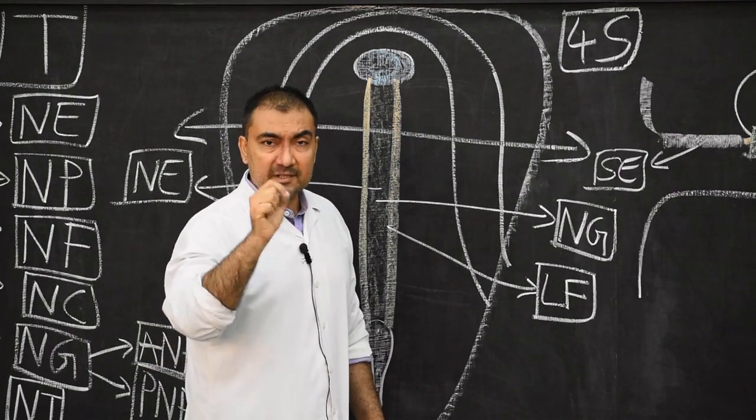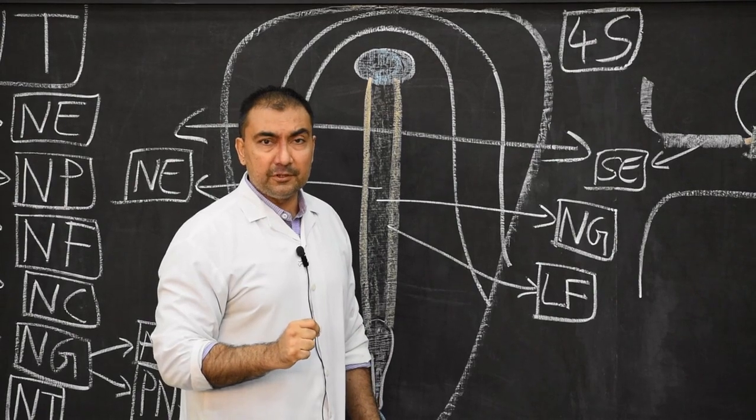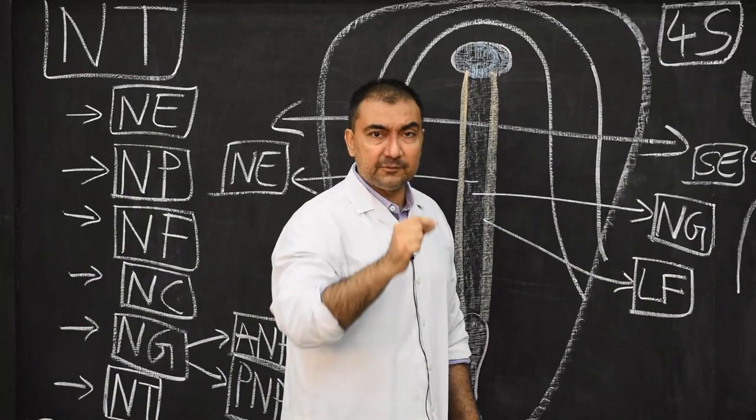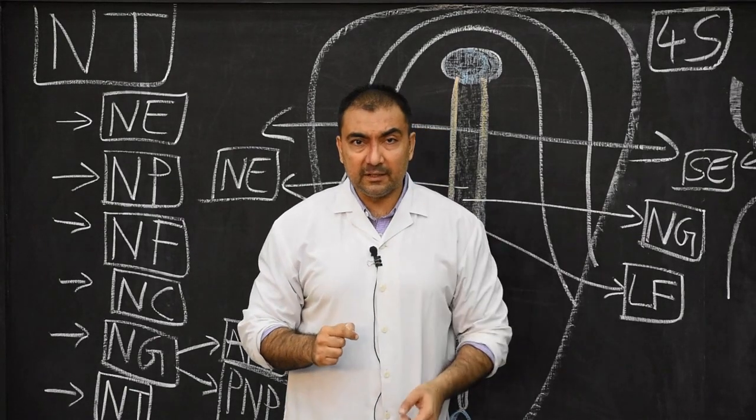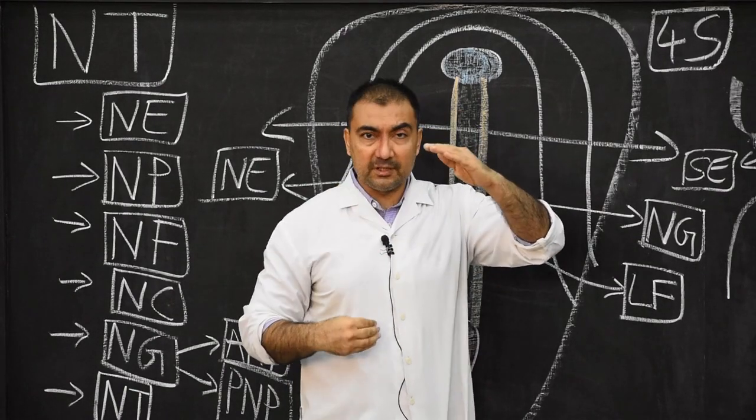This is very much asked in MCQs also. The closure of neural tube will take place in the cephalic as well as caudal direction. From what level will it start? Fourth somite level. Then it will extend cephalic as well as caudal.